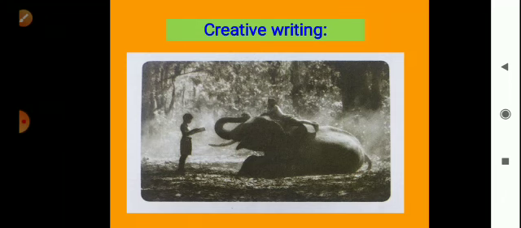Okay, so here is one picture where there is one elephant and two boys, and there is a jungle. In your grammar book there are also some hints. Who do you see in the photo? Then what are they doing? Do they look happy or sad? What do their surroundings look like? Means with the help of these hints you can write this creative writing. I will send it in written also, but first try to write on your own.